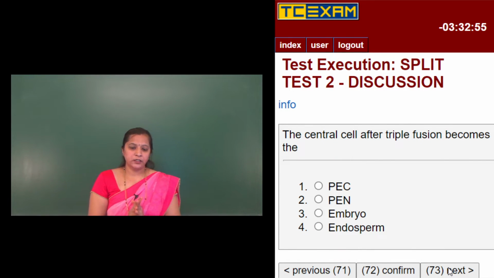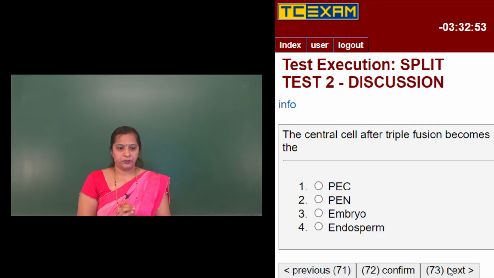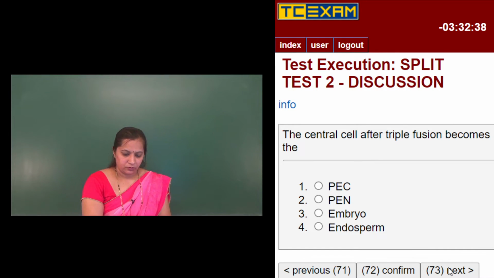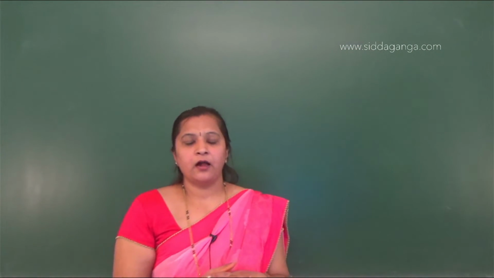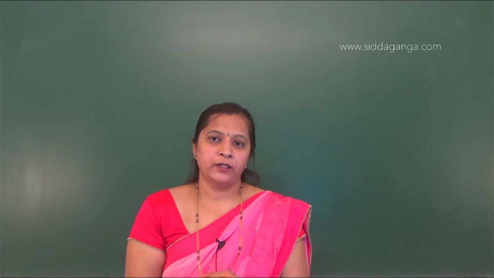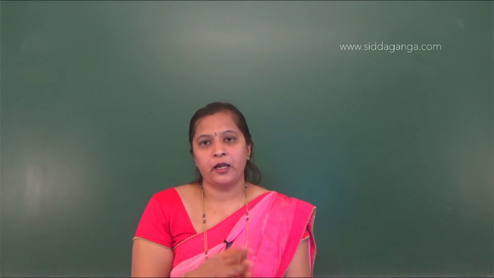The central cell after triple fusion becomes the: PEC, primary endosperm cell; PEN, primary endosperm nucleus; the third option is embryo; and the fourth option is endosperm. So what is the question here? The central cell after triple fusion becomes a PEC, or PEN, or embryo, or endosperm.